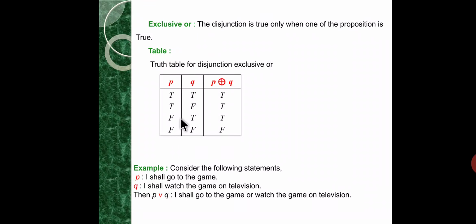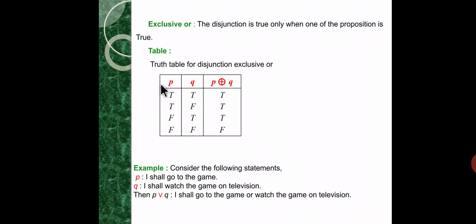When both are true, it gives false, and when both are false, it also gives false. In the remaining two cases it gives true. With the same values, either both true or both false, it gives false.